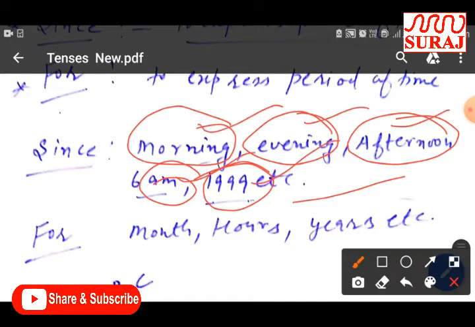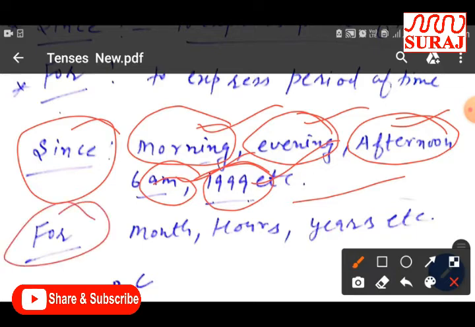If we find any certain point of time from these times, then we should use since. I have already told you that we should use since to express a certain time.